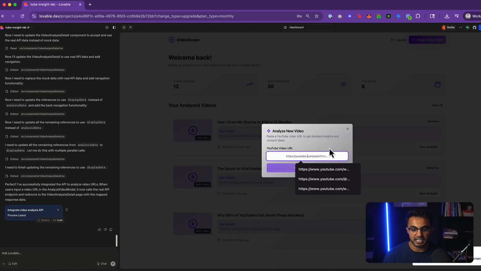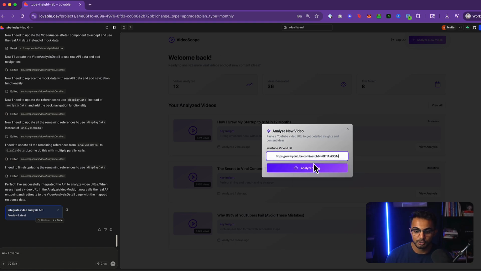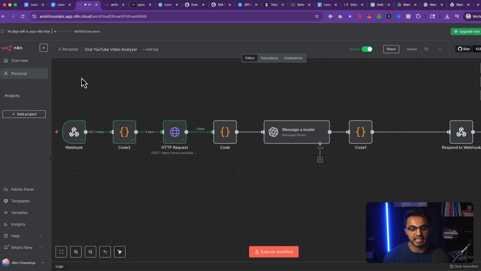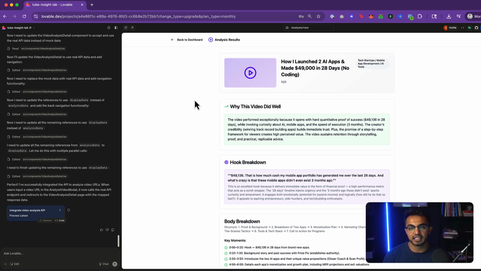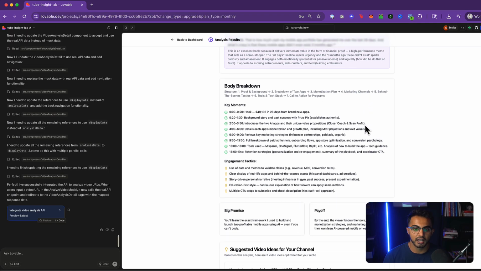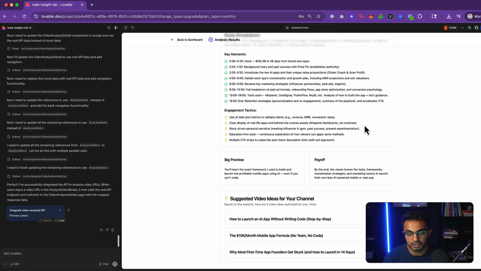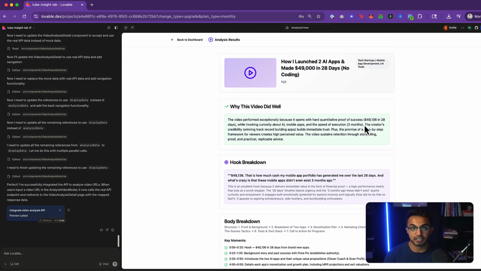Users can analyze a new video simply by taking the URL of an existing video on YouTube, pasting it here. This will trigger an n8n workflow that gets the transcript of the YouTube video, sends it to an AI for analysis, and then returns it back to the front end. Once this n8n workflow has finished executing, the front end will render a beautiful UI of an in-depth analysis of that YouTube video so that YouTubers and content creators can get inspired by other videos that have performed exceptionally well.